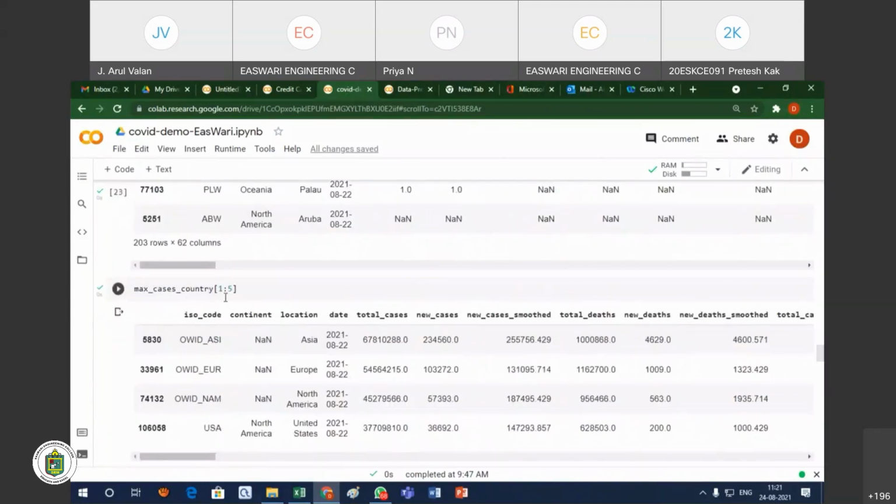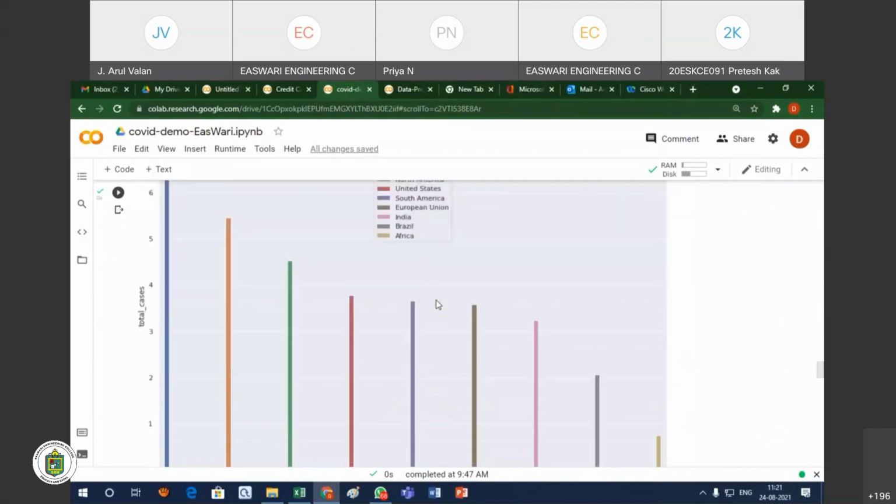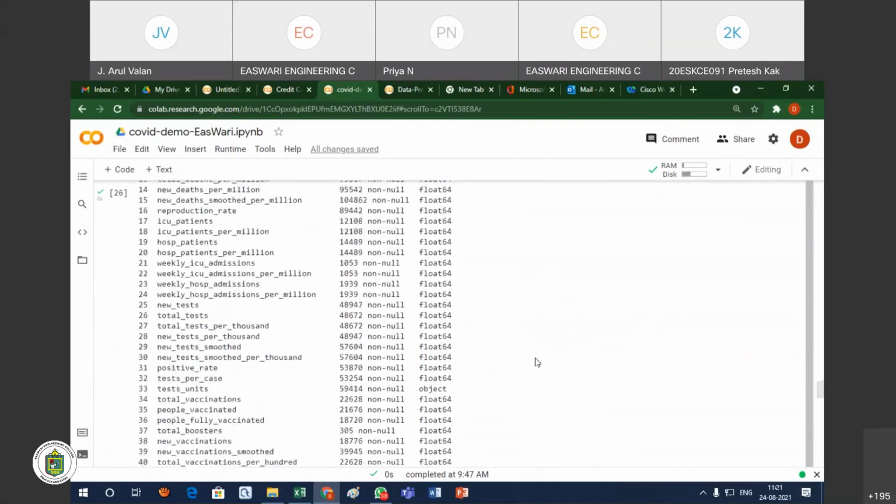I want to know about the maximum 5 countries. So I want to know about the maximum 10 countries data. So first Asia, Europe, North America. Earlier we were up, now we are getting a little bit down. So India is here. Okay.